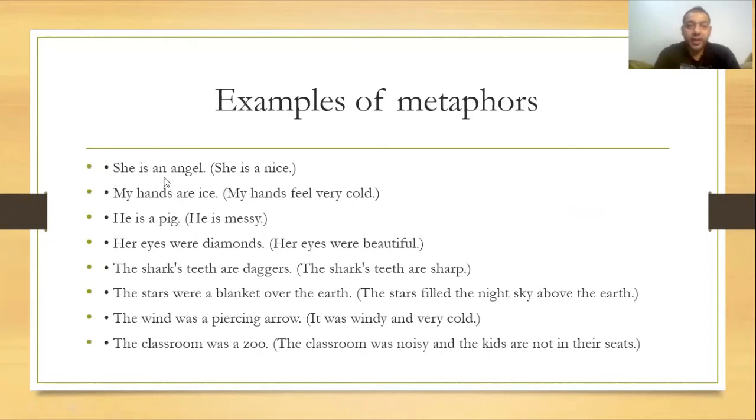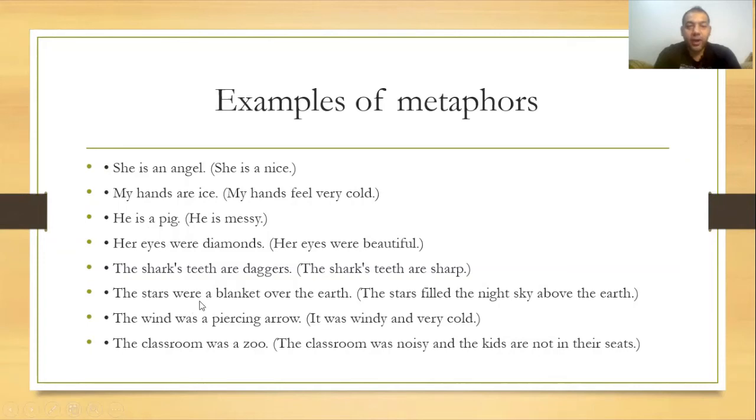She is an angel. Means that she's nice. My hands are ice. Means that my hands feel very cold. He is a pig. Means he is messy. Her eyes were diamonds. Her eyes were beautiful. The shark's teeth are daggers. So the shark's teeth are very sharp.